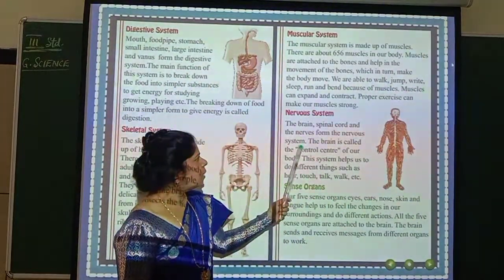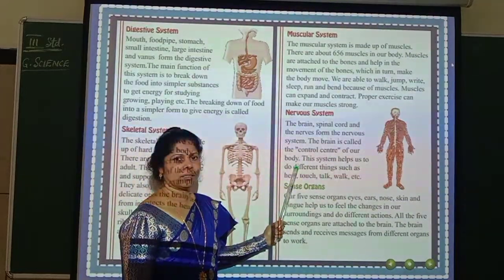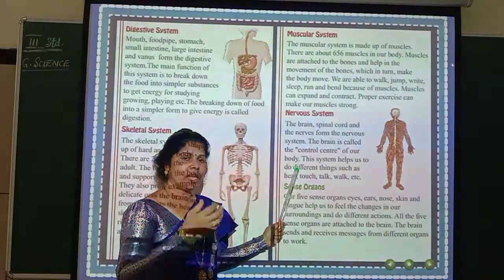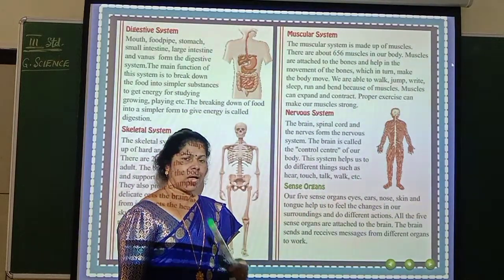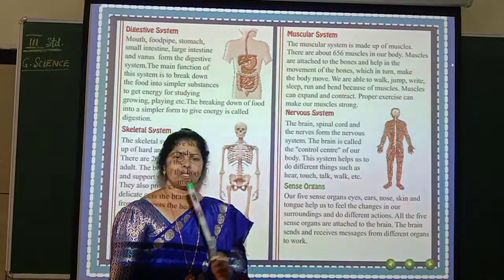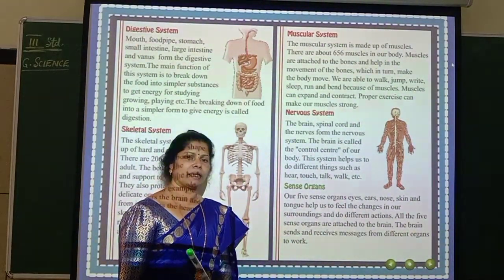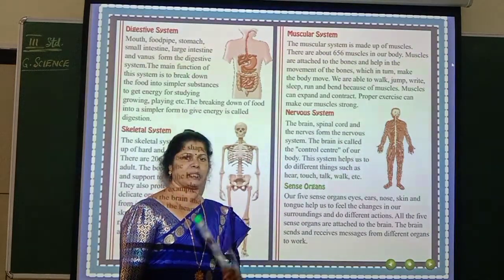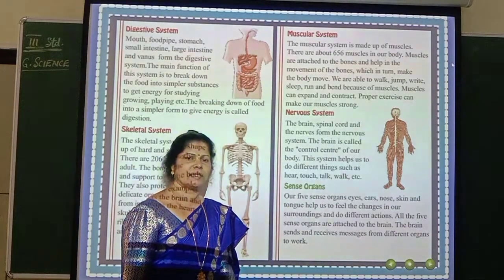Now, the brain is called the control center of our body, because if the brain doesn't work, your activities will not work. Now, I am talking. Who is making me talk? My brain is saying, come on, you speak. You are listening. Who is making you listen? Your brain is telling, come on, listen. You are reading. Who is helping you? Again, the brain.